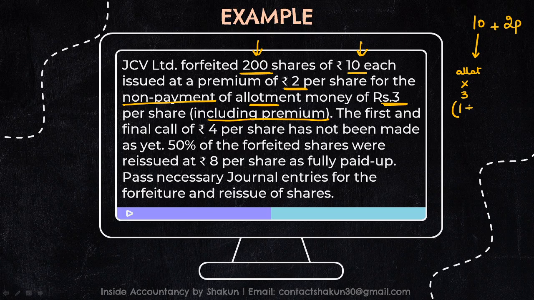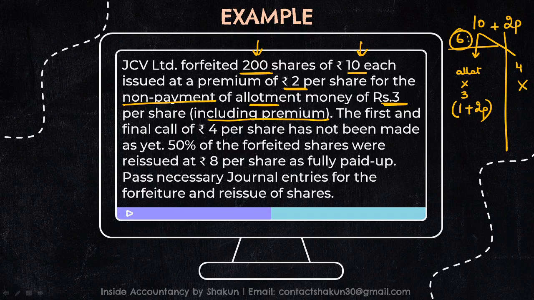So that means allotment is 1 plus 2 premium, right? And he's saying the first and final call of 4 per share has not been made. So out of this 10, 4 rupees has not been called. So what is the called up value? Out of 10, 4 has not been called. So that means the called up value would be 6.